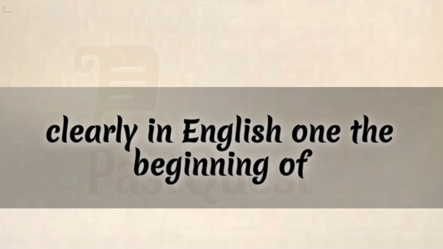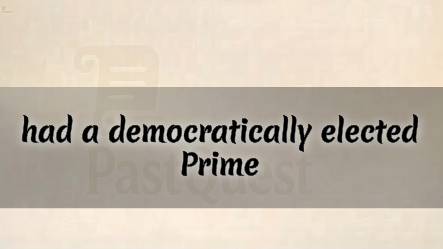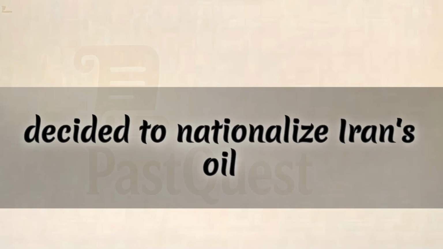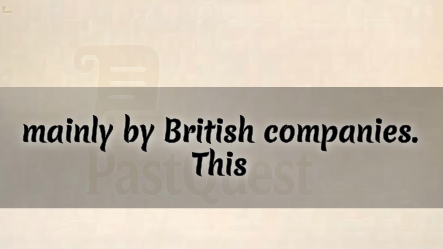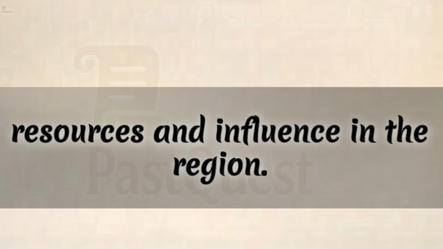1. The beginning of tension, 1953 coup. The roots of the conflict go back to 1953. Iran had a democratically elected prime minister named Mohammad Mossadegh. He decided to nationalize Iran's oil industry, which had been controlled mainly by British companies. This decision worried Western countries because they feared losing control of oil resources and influence in the region.